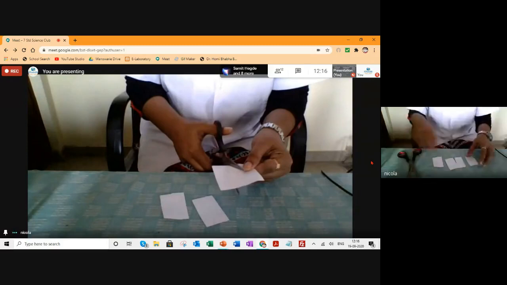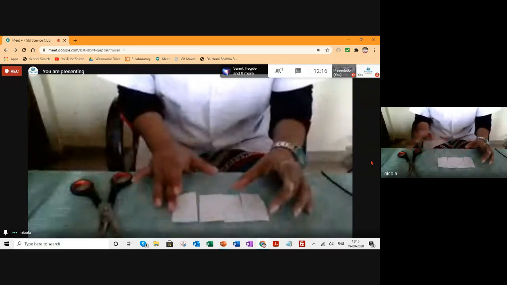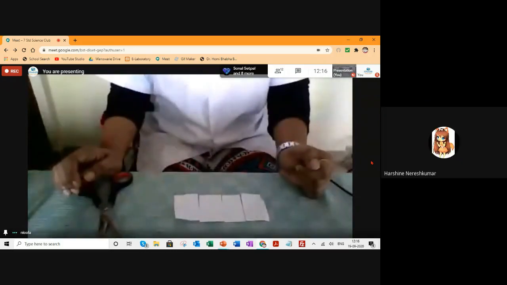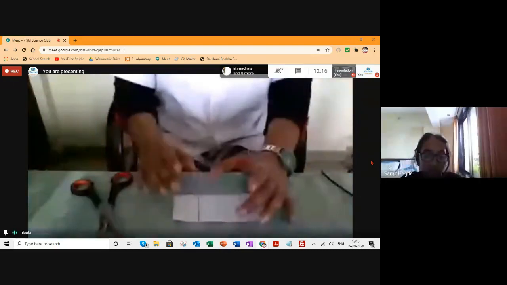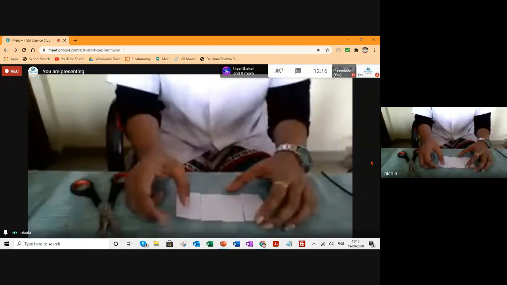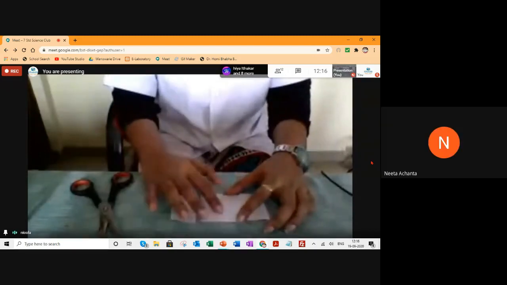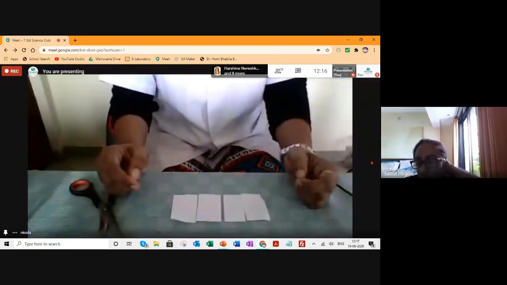Okay. So what kind of change is this? Physical change. It is a physical change. Why is it called a physical change? Why is it not called a chemical change? Because the chemical composition has not been changed.